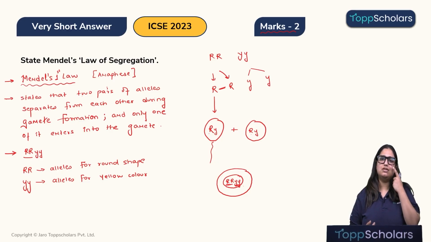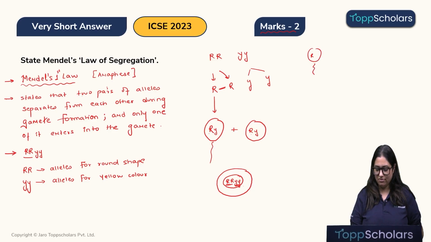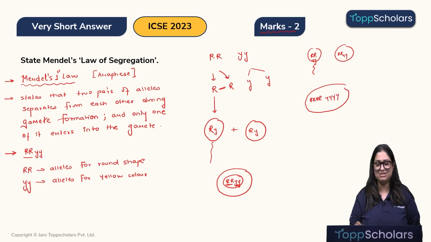Children, if there was no segregation, what would happen? The sperm would have RR and YY and the ovum would also have RR and YY. And now when they fuse, look at the condition we would get: RR, RR, YY, YY. This is not possible because one gene cannot have four alleles in a healthy organism.